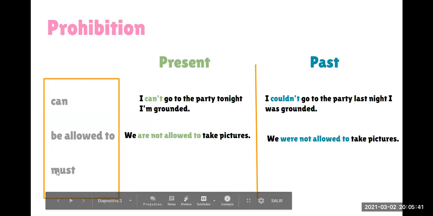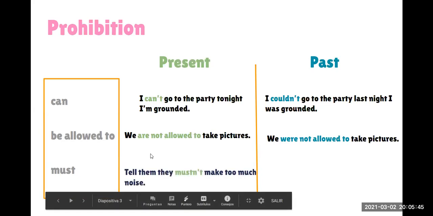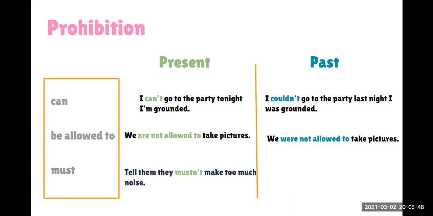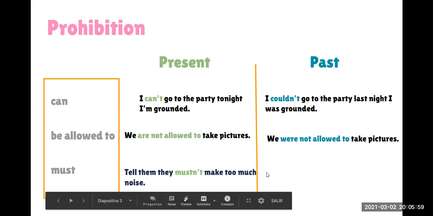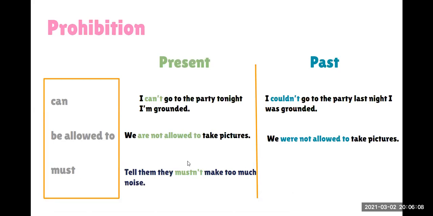Then we have must, but in the negative form, we can say, tell them they mustn't make too much noise. And we don't have mustn't in the past. We have it only in the present. So these are the modal verbs that we can use for prohibition.